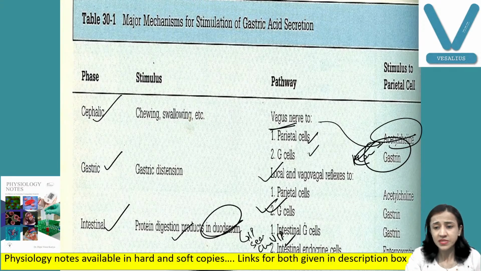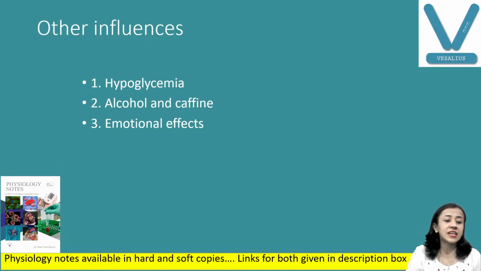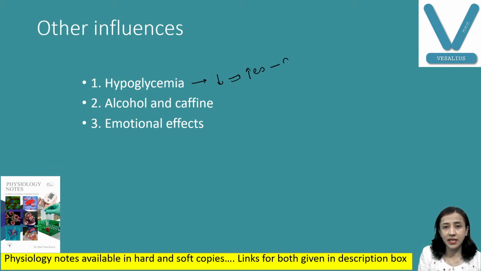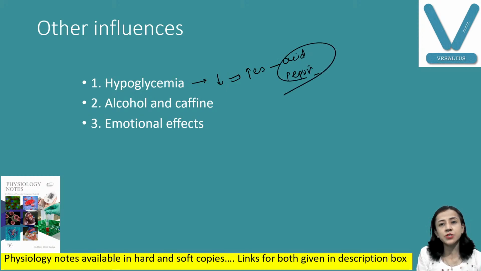Fine. Now, what are the other influences that affect gastric secretion? One is hypoglycemia. When blood sugar level decreases, gastric juice secretion increases, both acid secretion as well as pepsin secretion, and this action is through the brain and vagal efferent fibers.